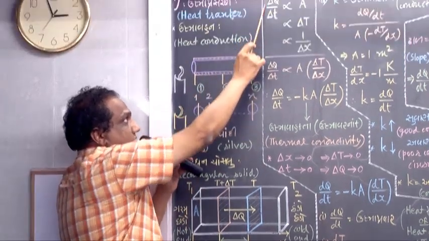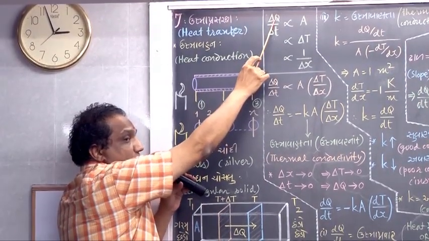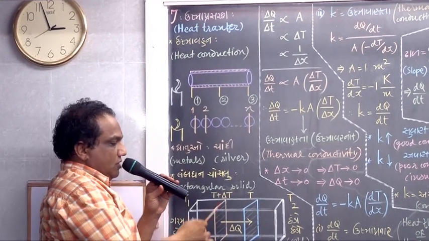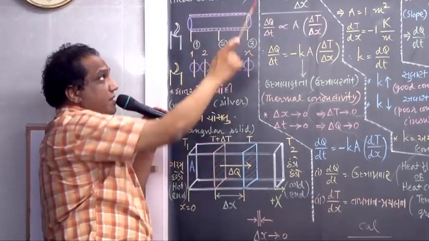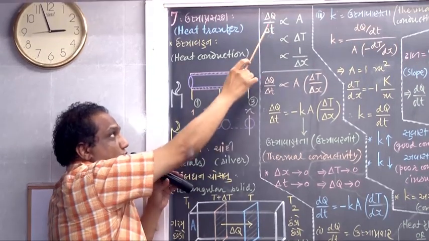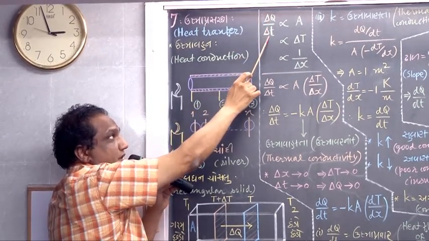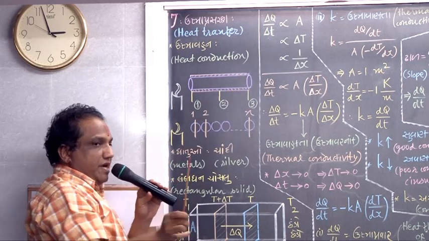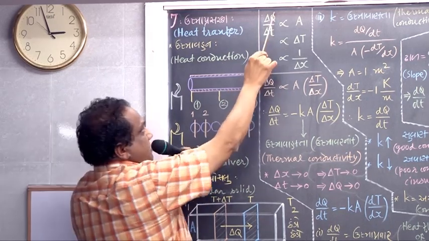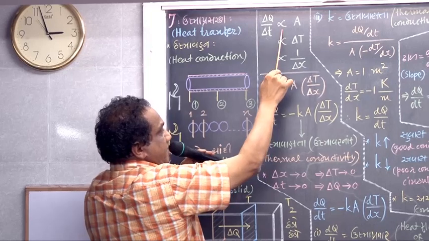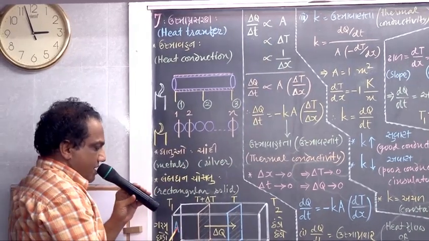What does this ratio indicate? The amount of heat energy flowing perpendicular to the two parallel planes in time delta t. So this ratio indicates the amount of heat energy conducted per unit time. Practically we find that such amount of heat energy is directly proportional to the cross-sectional area.